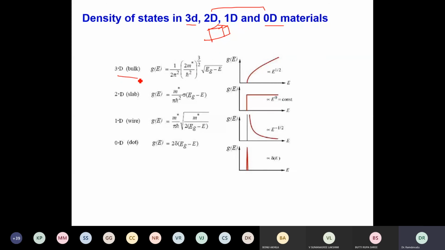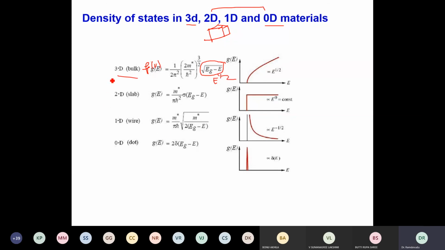See, for 3D bulk, the equation is this. This is the energy. So in 3D, this is g(E), or rho, I'll write as rho. Rho is the density of states. So this gives you E power half.